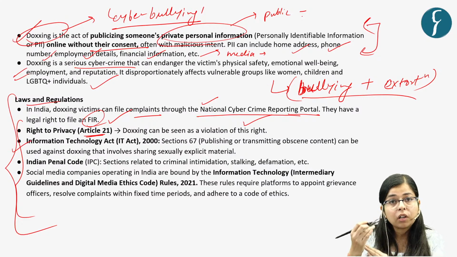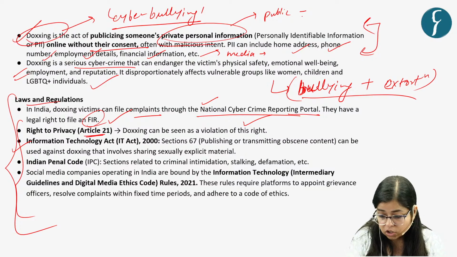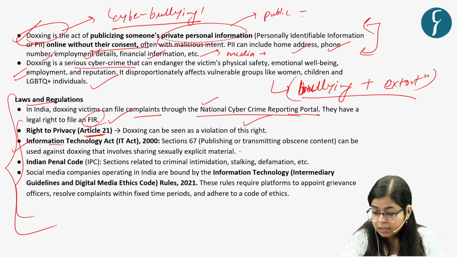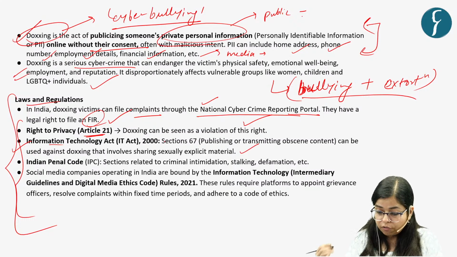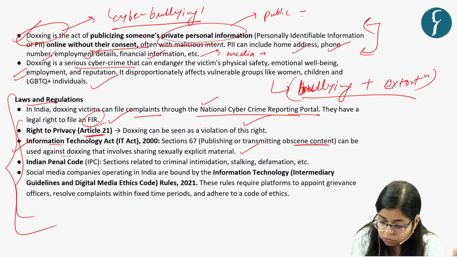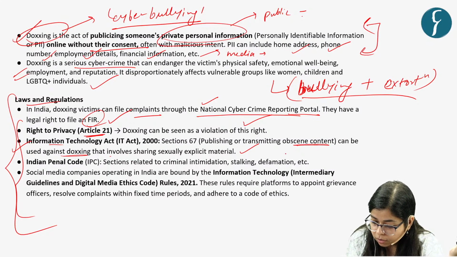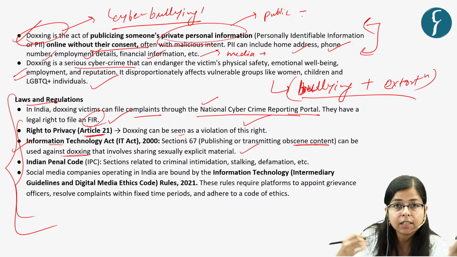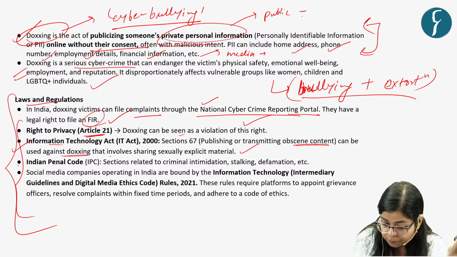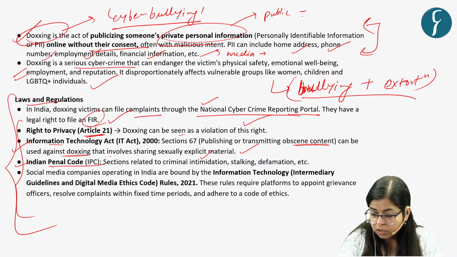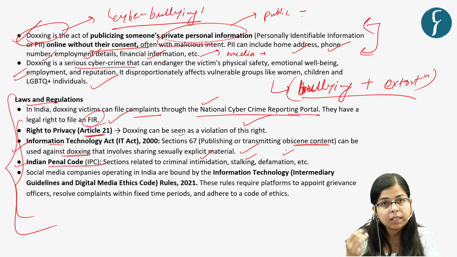Though there is no comprehensive legislation, there are certain legislations in India, like the Information Technology (IT) Act of 2000. In this, there is Section 67, which says that publishing or transmitting obscene content is a punishable offense, and it can be used against doxing, right? And then there are certain provisions in the Indian Penal Code related to criminal intimidation, stalking, and defamation, and these sections can be imposed on that particular person.